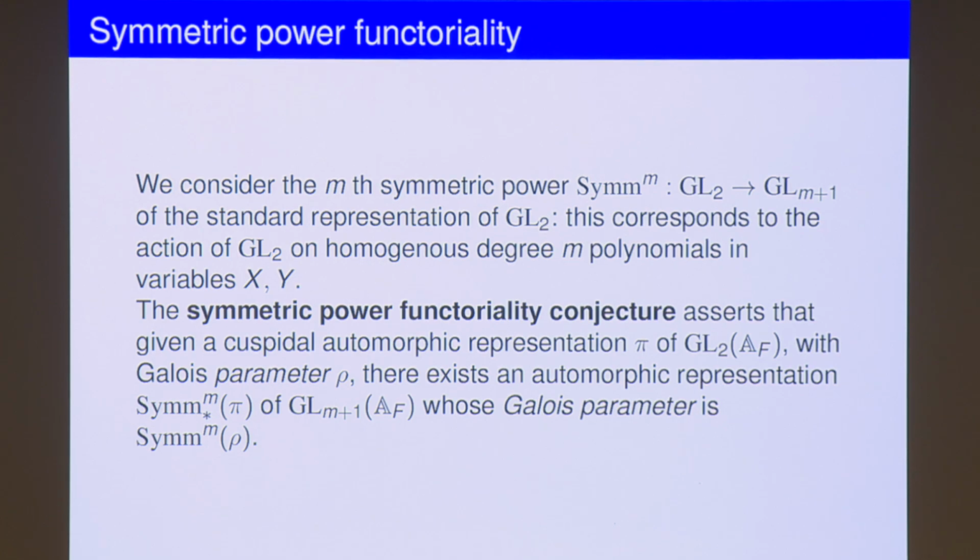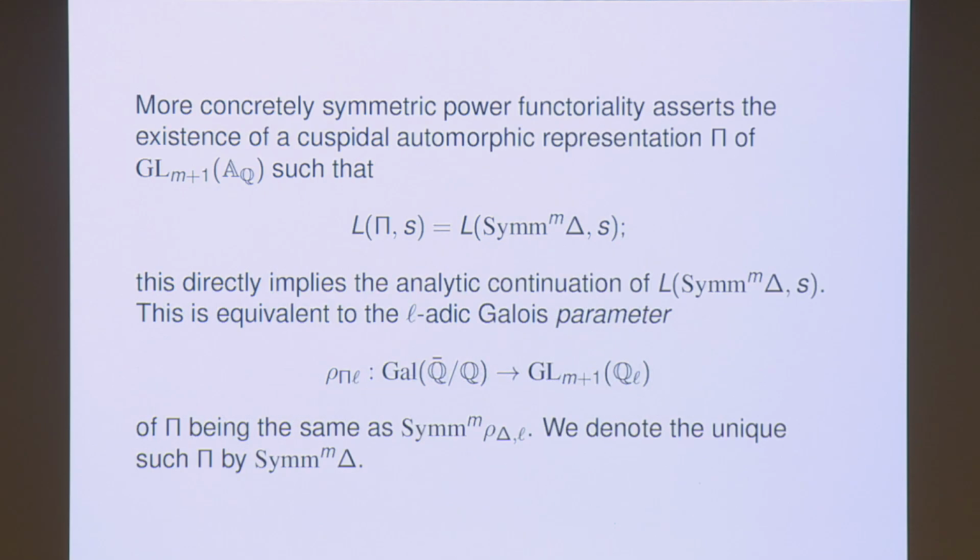Okay, so as I said, this functor, we are going to look at the m-th symmetric power of the standard two-dimensional representation. This representation arises from looking at the action of GL2 on the homogeneous polynomials of degree m, with GL2 acting in the natural way. The symmetric power functoriality is this prediction that this operation should result in an (m+1)-dimensional automorphic form on GL(m+1), and it should have the right L-series. If you have that, then it's automatic that you get the functional equation you might want to prove.